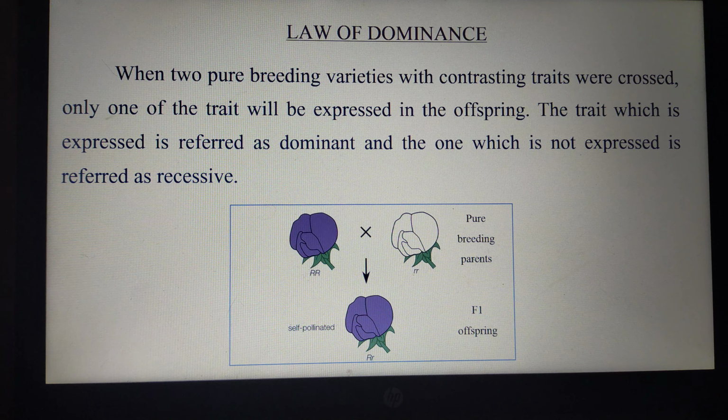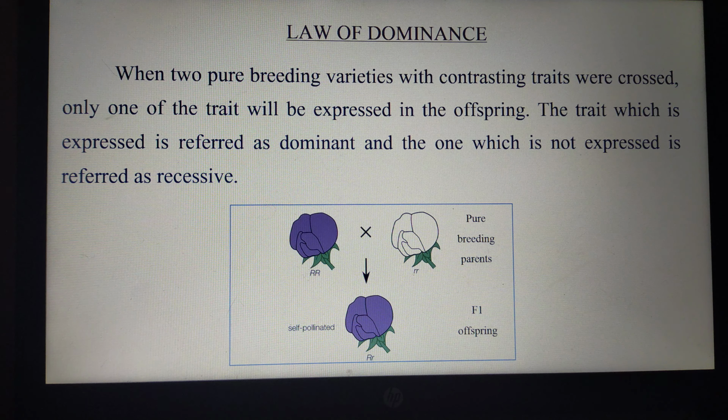The second law is called the law of segregation. This law states that at the time of gamete formation, the allelic pair of a gene segregate, and as a result, each gamete will have only one allele of a gene. A very important law, and this law is also a product of monohybrid cross.